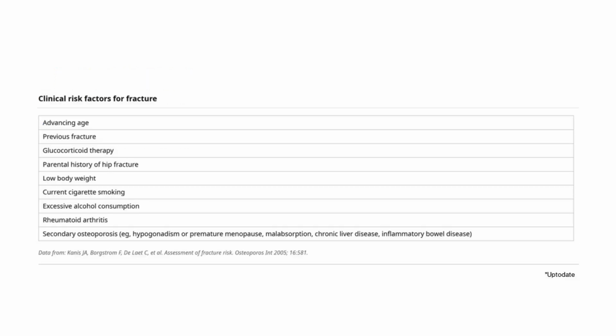These are some clinical risk factors for fracture, like glucocorticoid therapy, history of fracture, low body weight, advanced age, cigarette smoking, alcohol consumption, rheumatoid arthritis, and other secondary causes of osteoporosis.